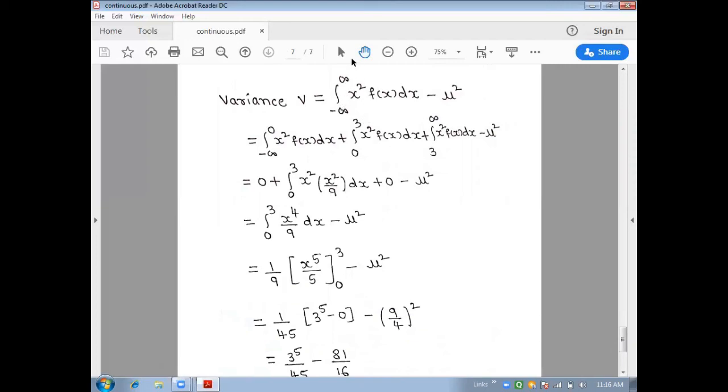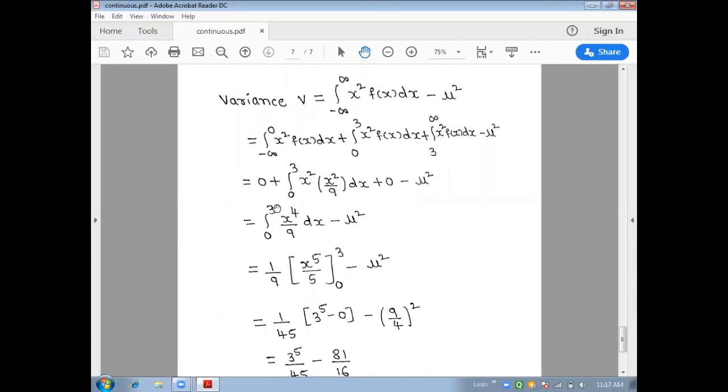Again we have to split this integral: minus infinity to 0 x square f of x dx plus 0 to 3 x square f of x dx plus 3 to infinity x square f of x dx minus mu square. From the given function this f of x is 0 between the range and 3 to infinity also f of x is 0. The first term is 0. Second term 0 to 3 x square, what is your f of x? We have x square by 9 into dx plus 0 minus mu square.